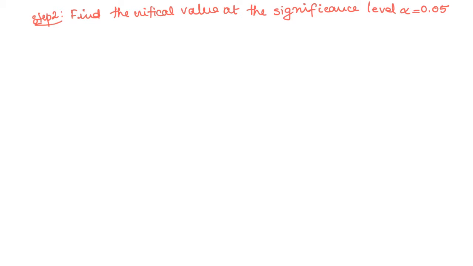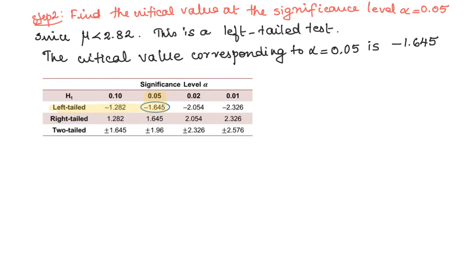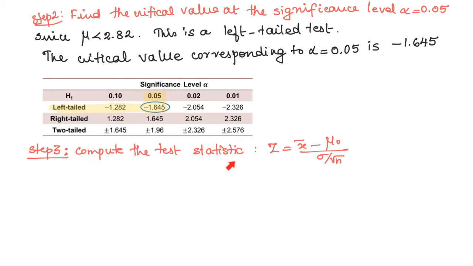Since the alternative is mu less than 2.82, this is a left tail test. The corresponding critical value is negative 1.645. Third step, compute the test statistic. So we are going to use this formula. Fourth step, determine whether to reject the null hypothesis.